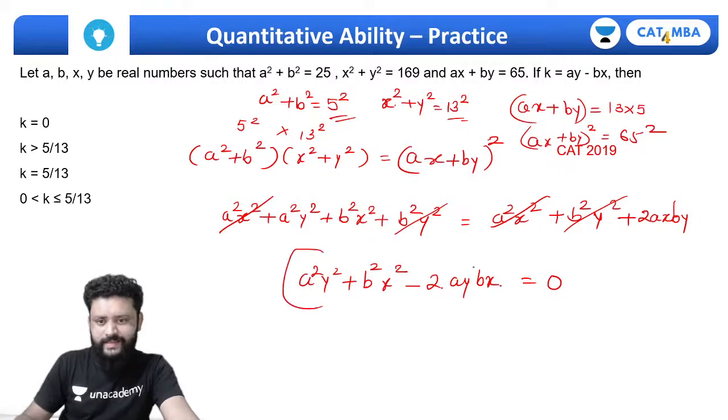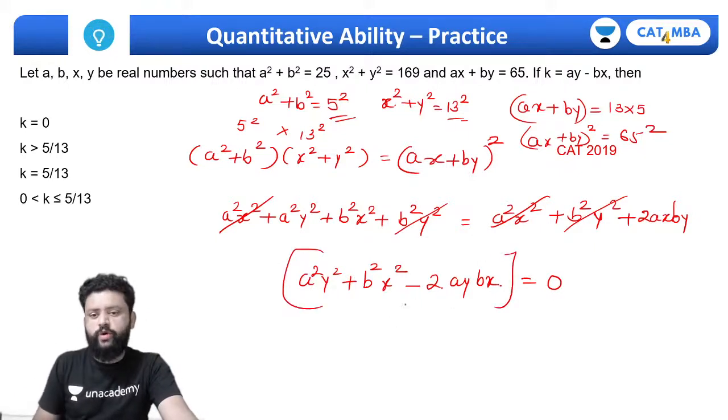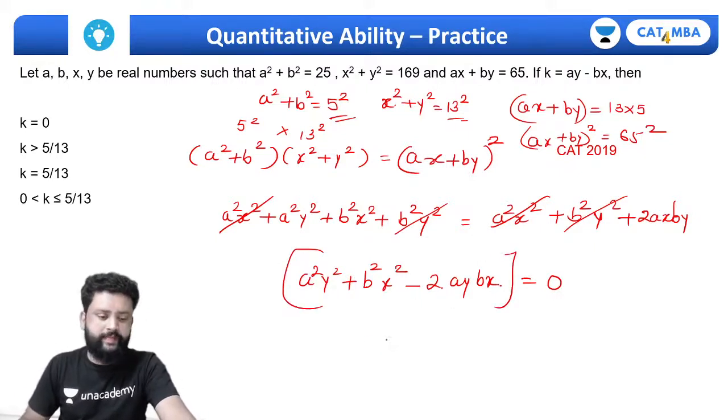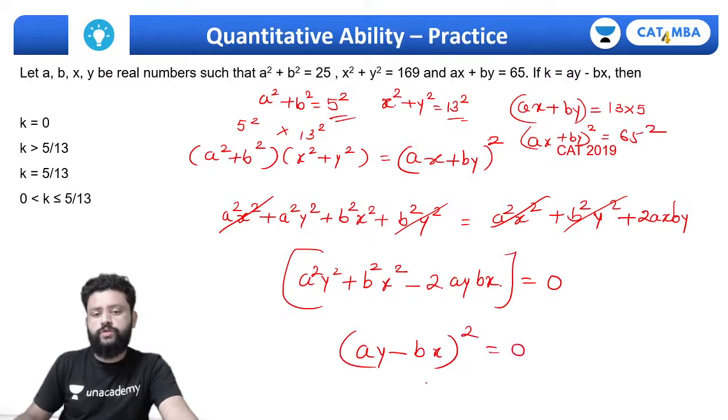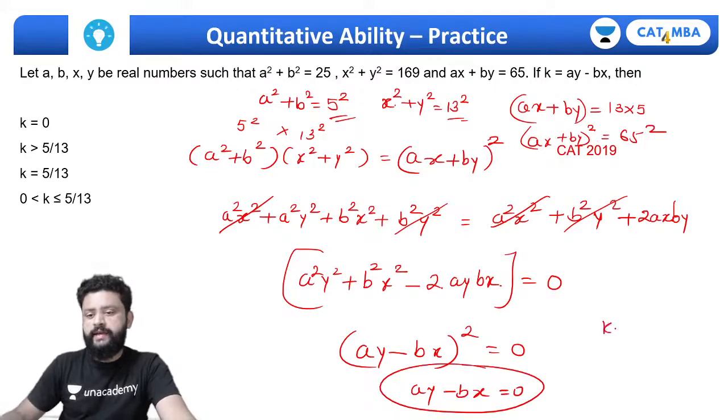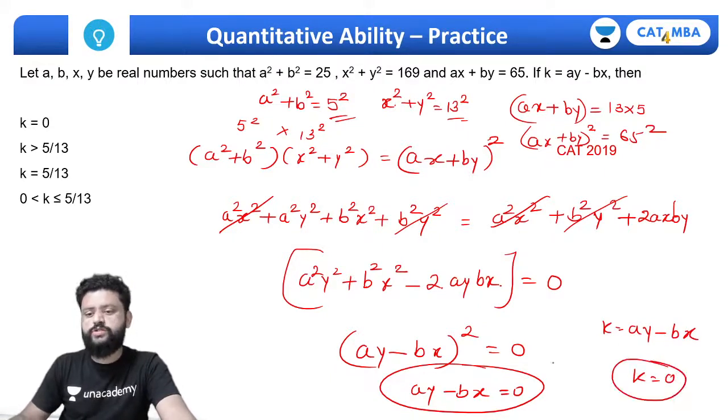And if you look at this, this is nothing but a plus b whole square formula, which we can apply here again. It is ay minus bx whole square equals to 0. So that simply means ay minus bx equals to 0, and we are given that k equals to ay minus bx, and ay minus bx is 0. That simply means k equals to 0, which is answer option A.